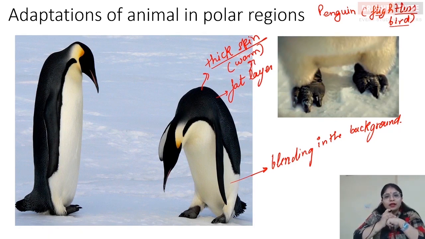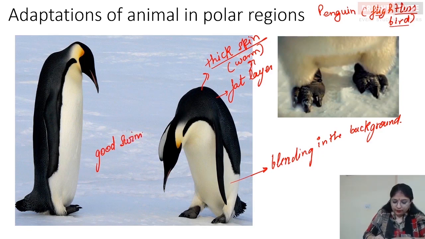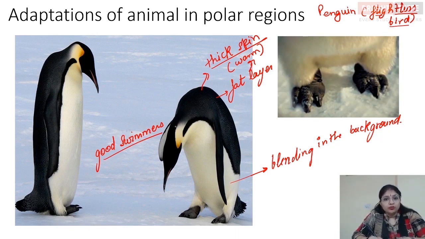Then what else? You must have seen that these birds stay together, they huddle together so that they can get the warmth of the body from each other, right? So to obtain body warmth, these animals huddle together, and in this way they keep themselves warm. Apart from that, as you can see, these birds are flightless. These birds are good swimmers. Why do they need to swim? The very first thing is because they feed on fishes, and that's why they need to be good swimmers.